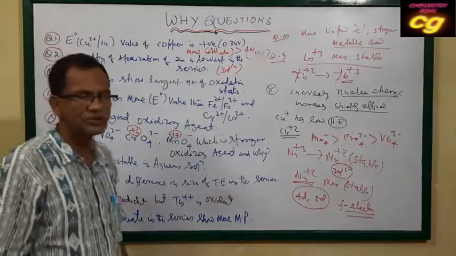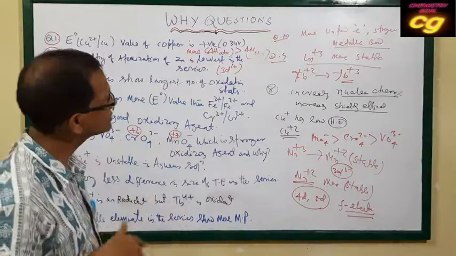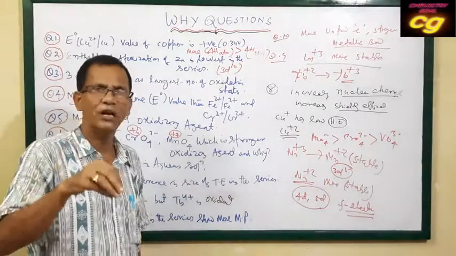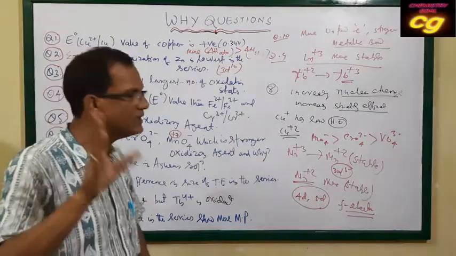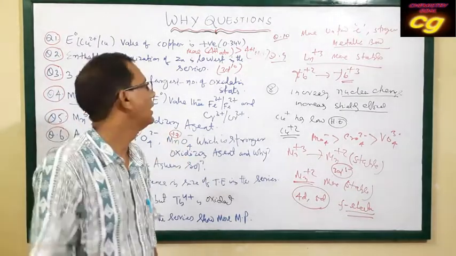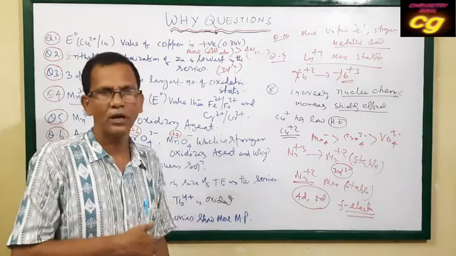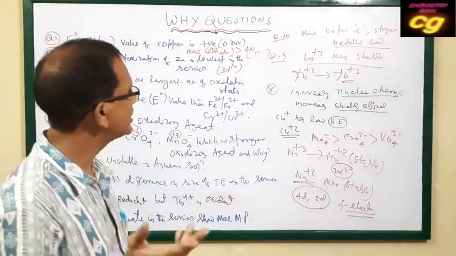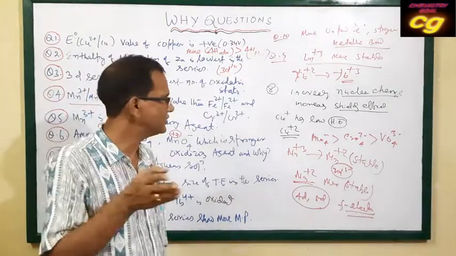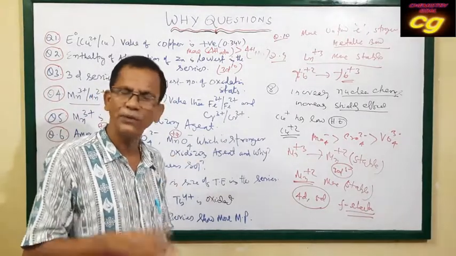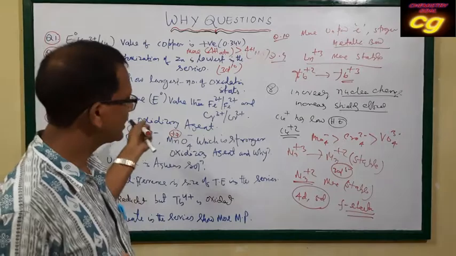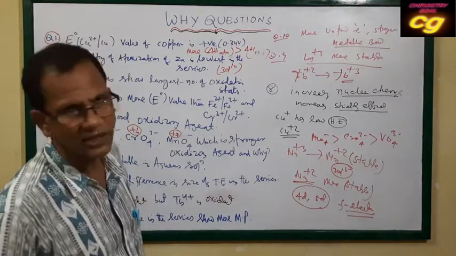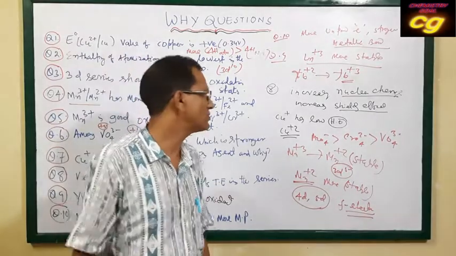Okay, so these are some important questions that we discussed. But the other questions on common properties and their explanations we already discussed in the previous lessons on properties of transition elements and lanthanoids. You can refer to the previous lessons in the playlist on the Chemistry Goal channel, so you can get more information regarding lanthanides, actinides and transition elements.